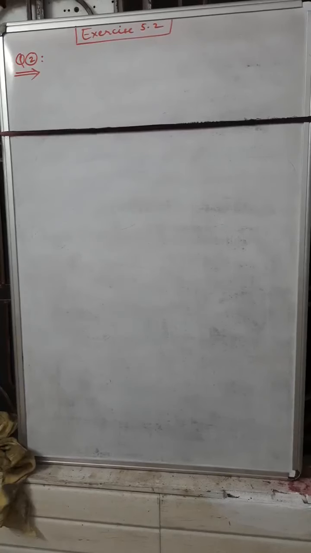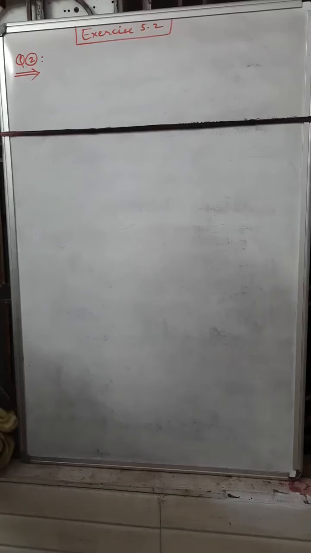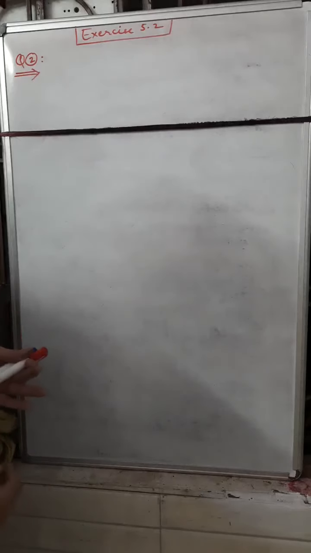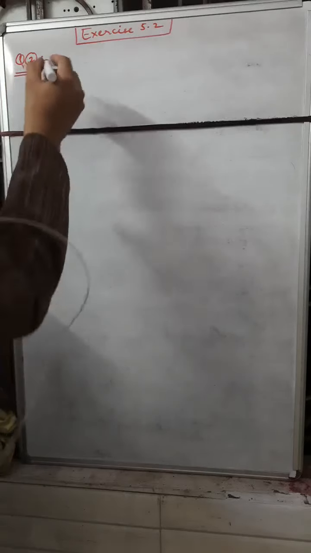Students, next is question number 2 of exercise 5.2. We can read the question twice or thrice. Does Euclid's fifth postulate imply the existence of parallel lines? Explain. Euclid's fifth postulate does not imply the existence of parallel lines, because it does not describe parallel lines. So here we can write the answer: no.